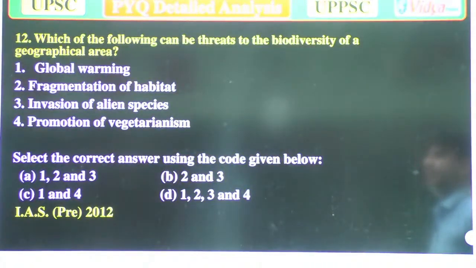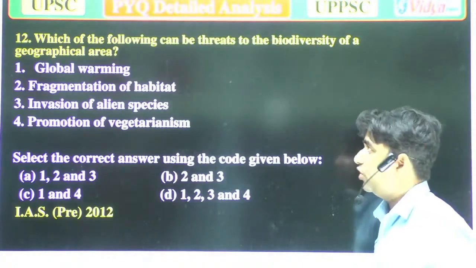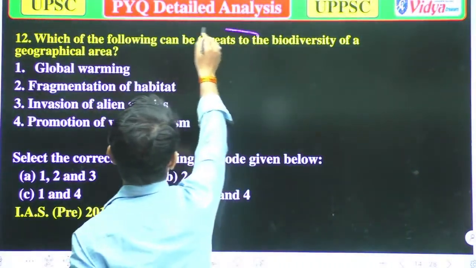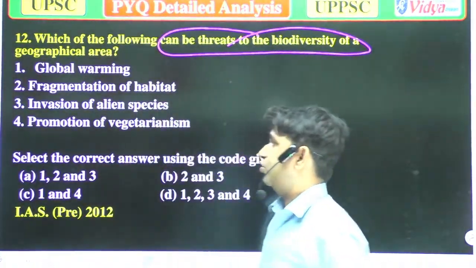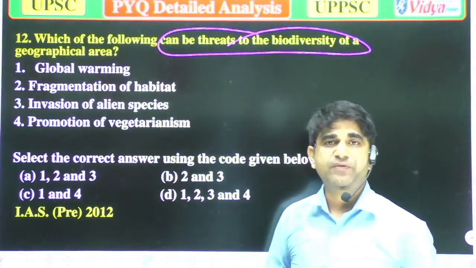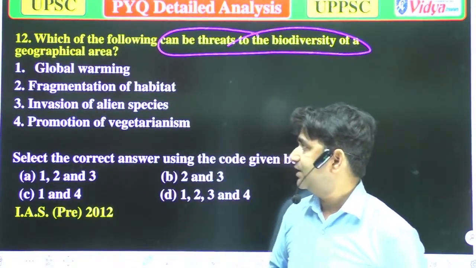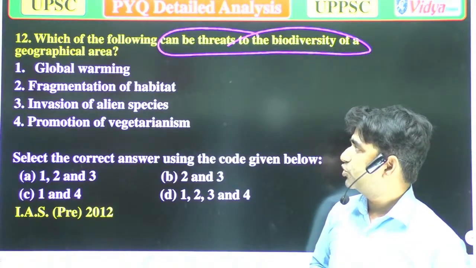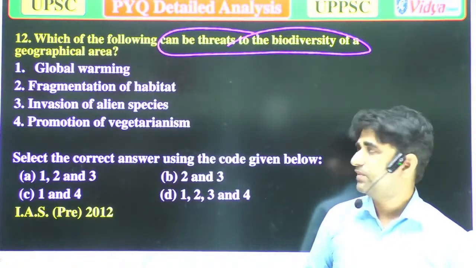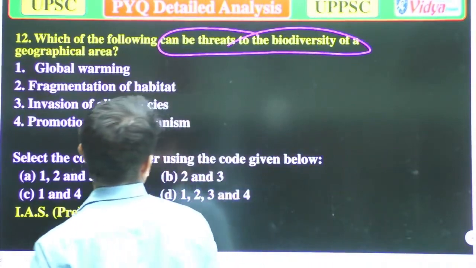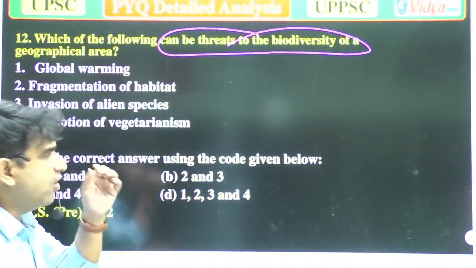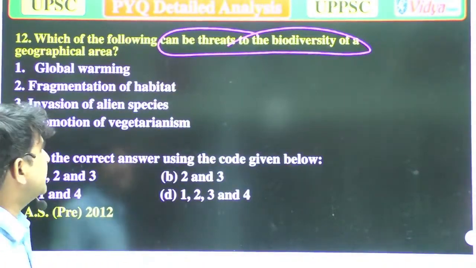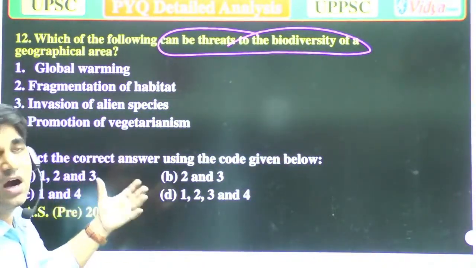Which of the following can be threats to the biodiversity of a geographical area? A. Global warming. B. Fragmentation of habitats. C. Invasion of alien species. And D. Promotion of vegetarianism. Okay? So, when we talk about the biodiversity of a specific area, which could harm them?